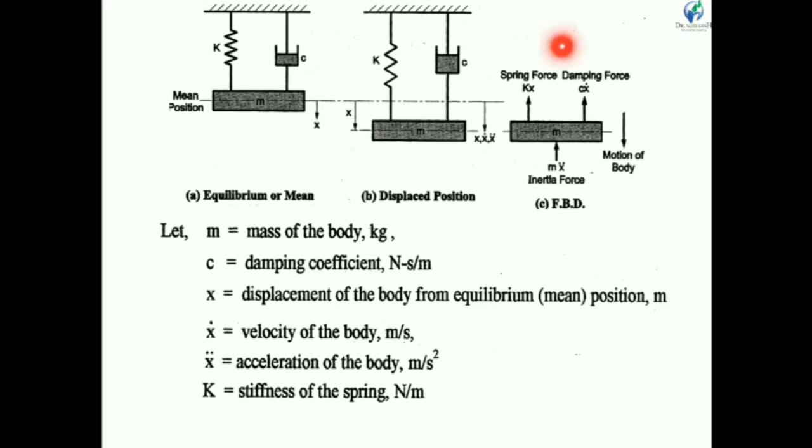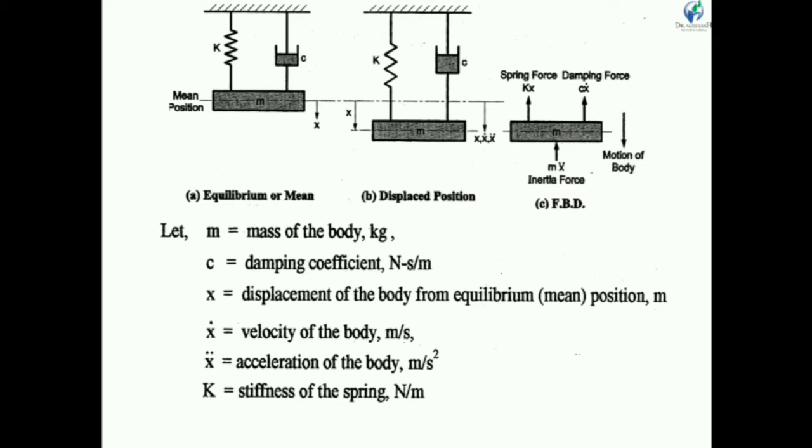Now if we consider the free body diagram of this system, then this is the mass. We know that spring force is always acting in the upward direction, so kx is the spring force. The damping force is also acting in the upward direction, so c into x dot is the damping force. The inertia force is always acting opposite to the motion of the body. The body is moving downward, so in the upward direction the inertia force m x double dot, mass into acceleration, is acting.